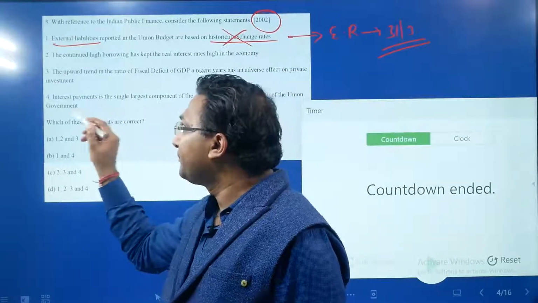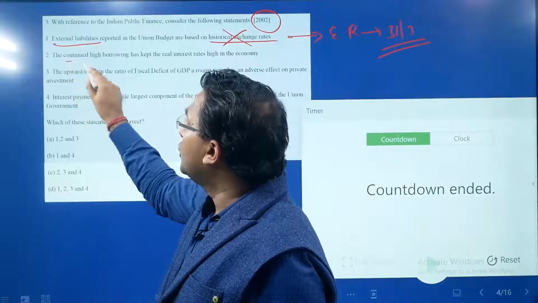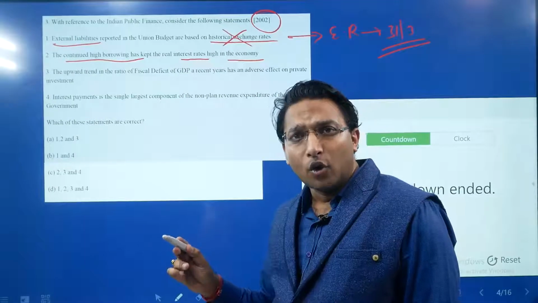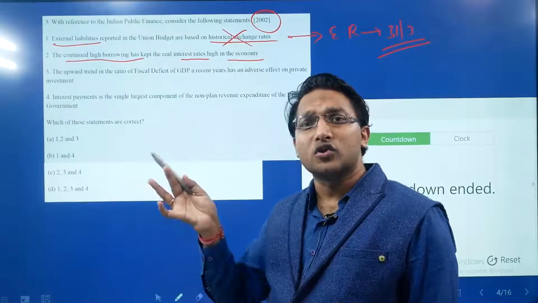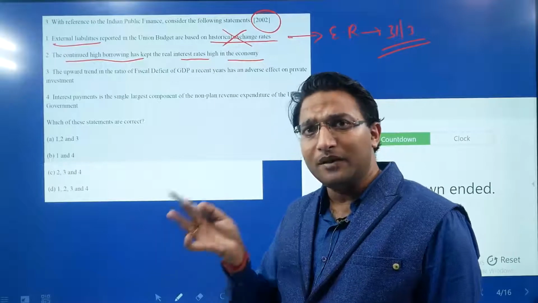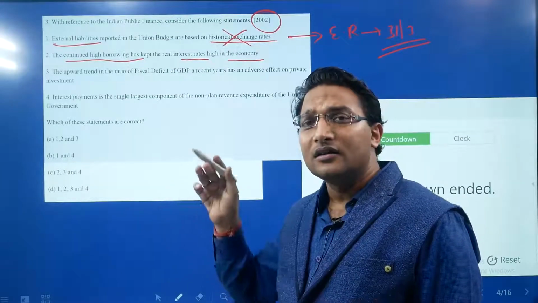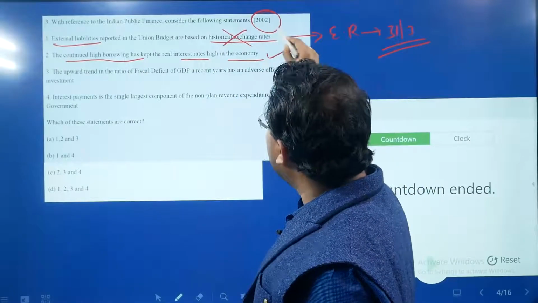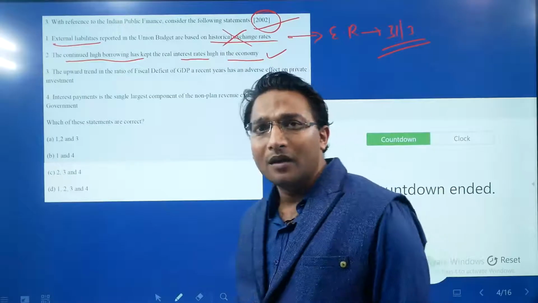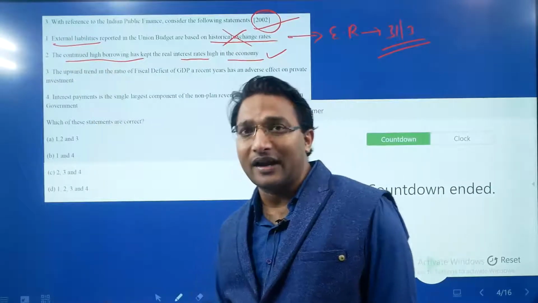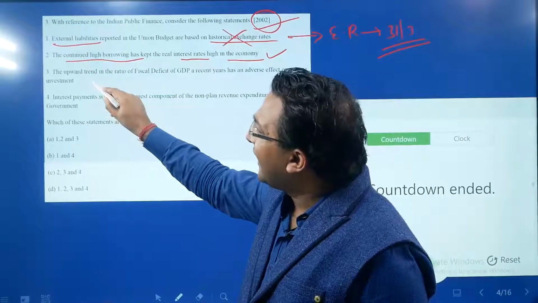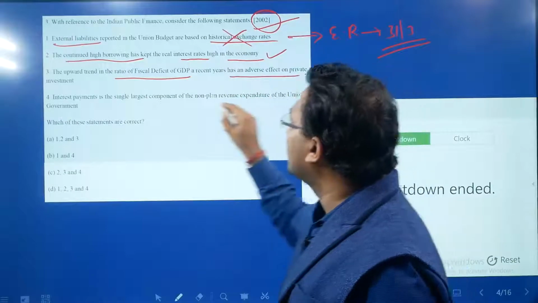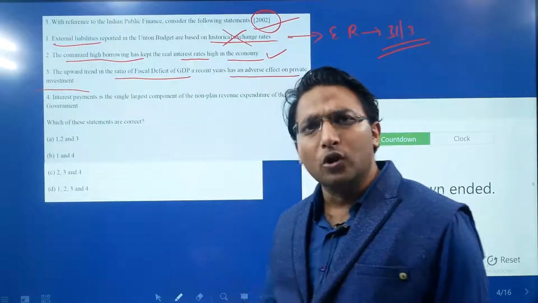Statement number 2: continued high borrowing has kept real interest rate high in the economy. When borrowing is high, the interest rate also remains high. Borrowing high means the demand is high, so definitely the cost of money, that is the interest rate, will always be high. Although this is a situational question of 2002, conceptually we can still derive the answer. The upward trend in the ratio of fiscal deficit to GDP in recent years has an adverse effect on private investment. Conceptually also this is correct.